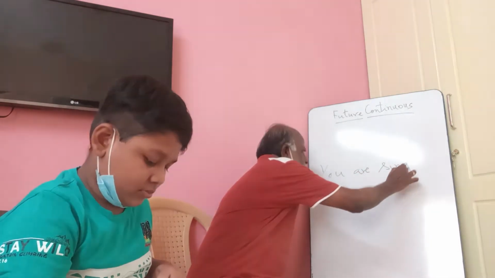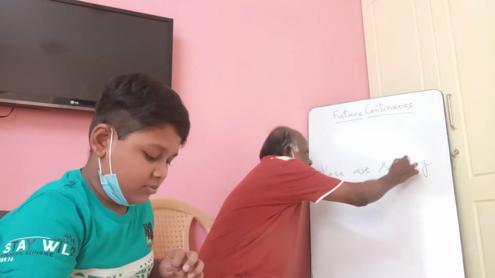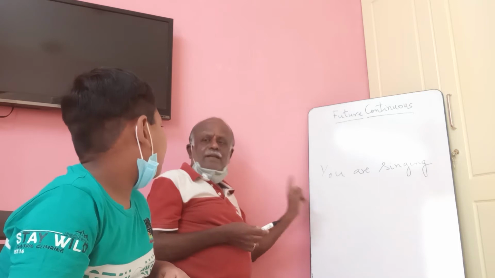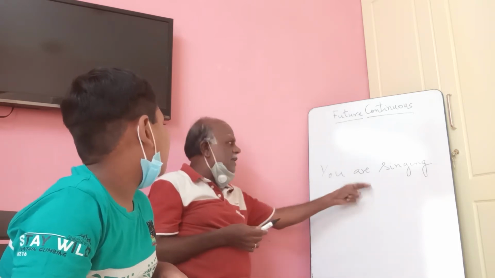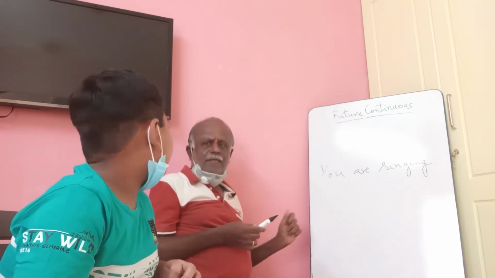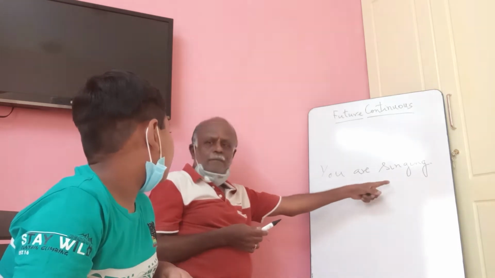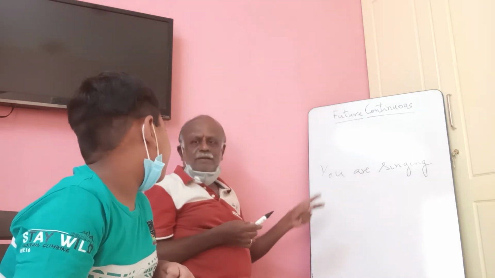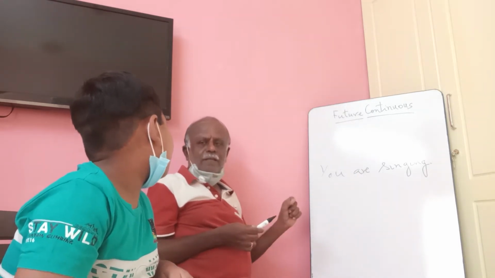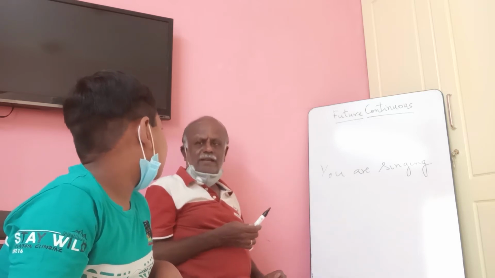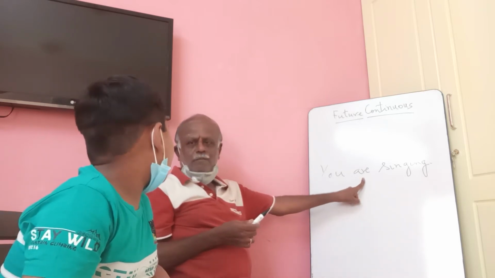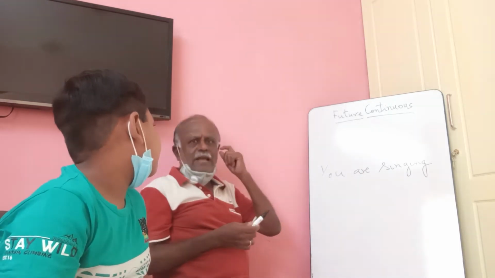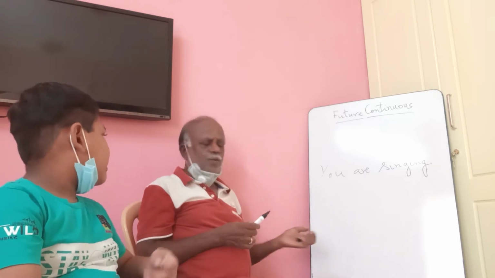Which tense is this sentence in? Present continuous. Why? Auxiliary verb, be verb, and then ing. Okay, this is present continuous.